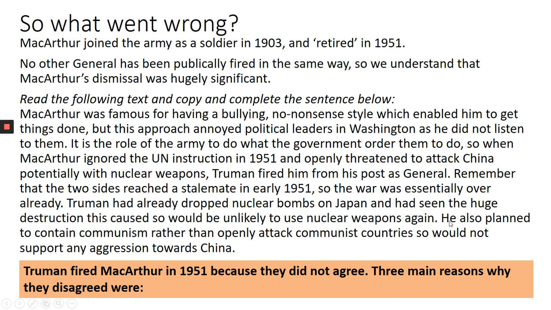A final reason why Truman and MacArthur disagree is Truman's objective. Remember, we talked a lot about containment. What Truman wanted to do was stop communism from spreading, to contain it in a particular area. So if he then goes and attacks China, that is not containing communism, it's attacking a communist country. So that's another reason why Truman and MacArthur disagree, because Truman is containing communism, whereas MacArthur seems to want to openly attack communist countries.